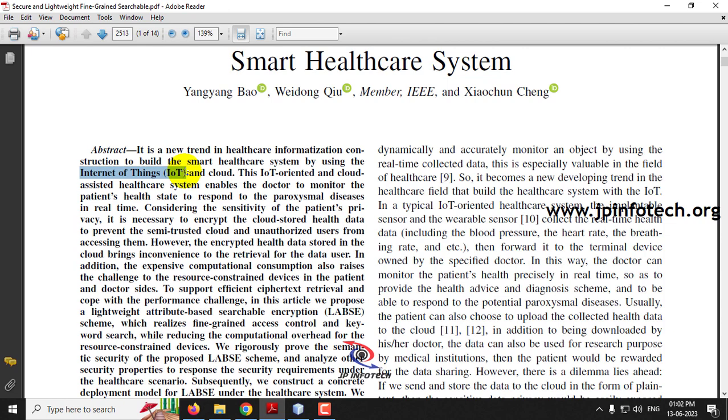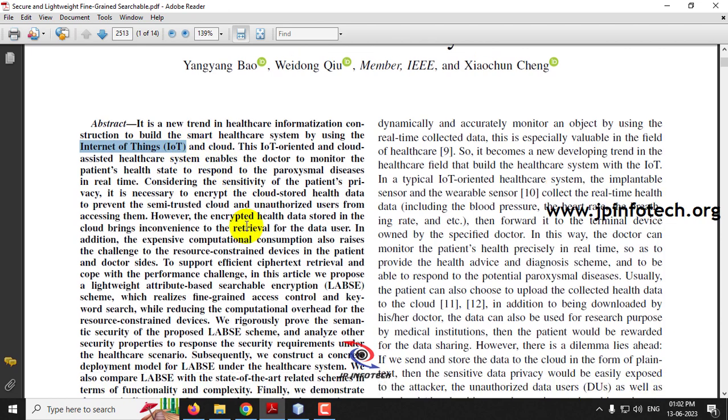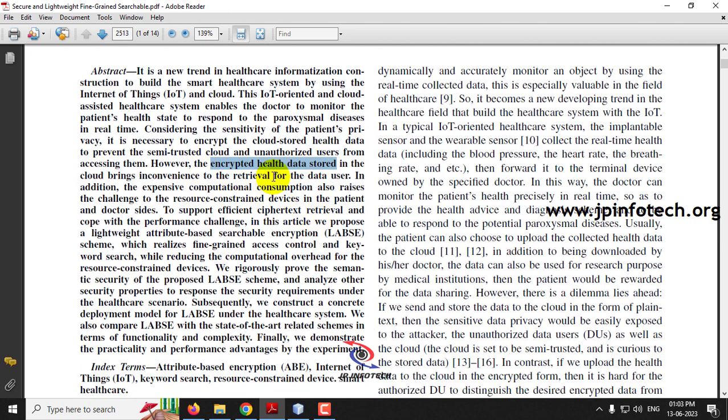But the problem comes here: when we are storing the data in a cloud server, the sensitive information of the patient's health record has to be stored securely. So in the existing system they have used encryption techniques, but using this encrypted healthcare data storage brings inconvenience for retrieving the data.